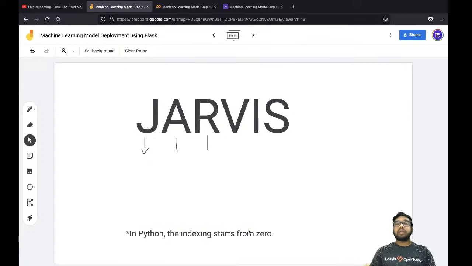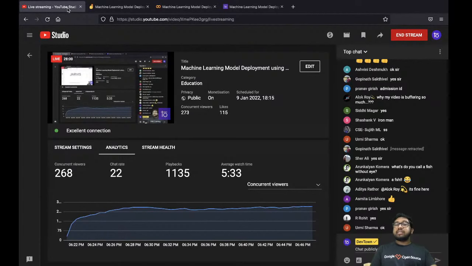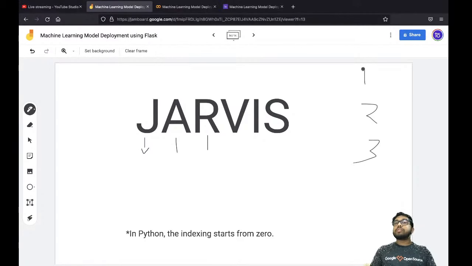Like suppose we are having a race, right? In the race, we choose the top 3, and we say we have the first winner, the second winner, and the third winner, right? So over here, the positioning starts from 1. Yes or no? That's how we give the position. This athlete has stood first, this athlete has stood second. But in Python, the indexing or the positioning starts from 0.